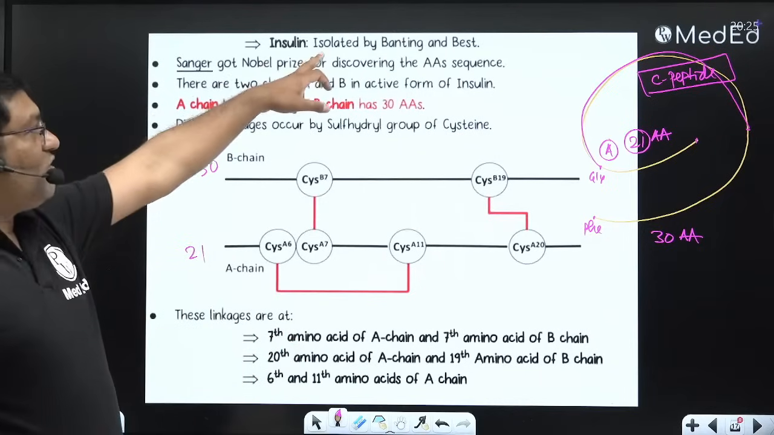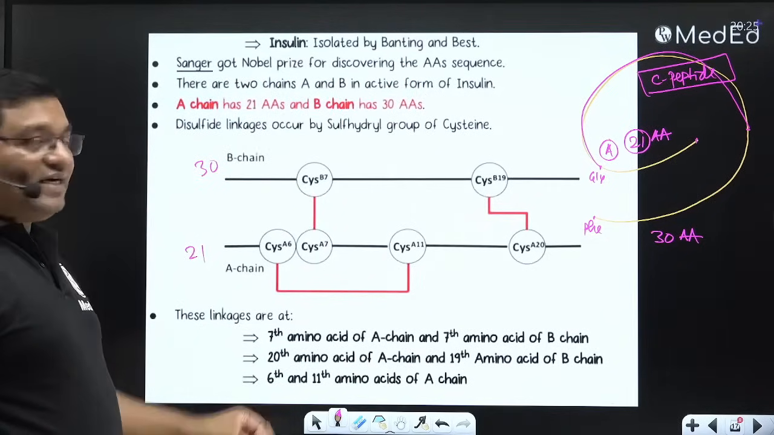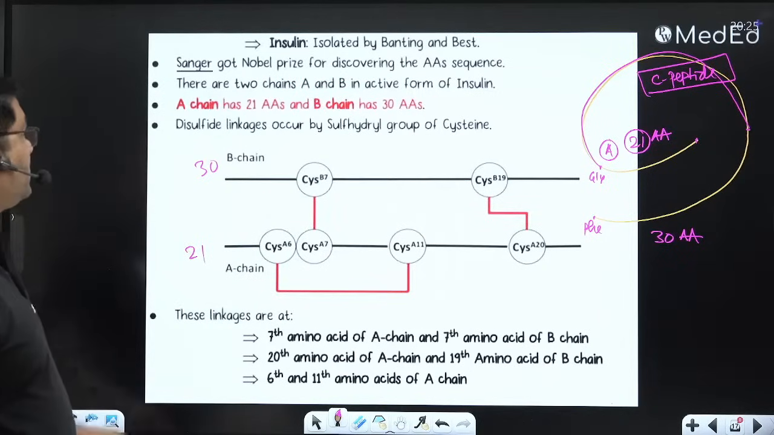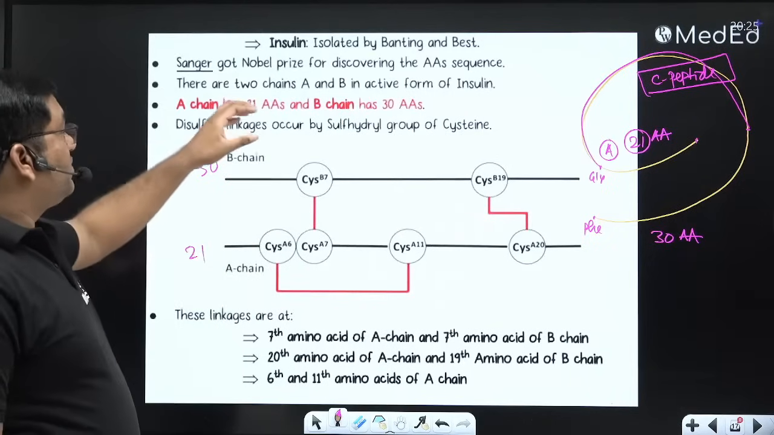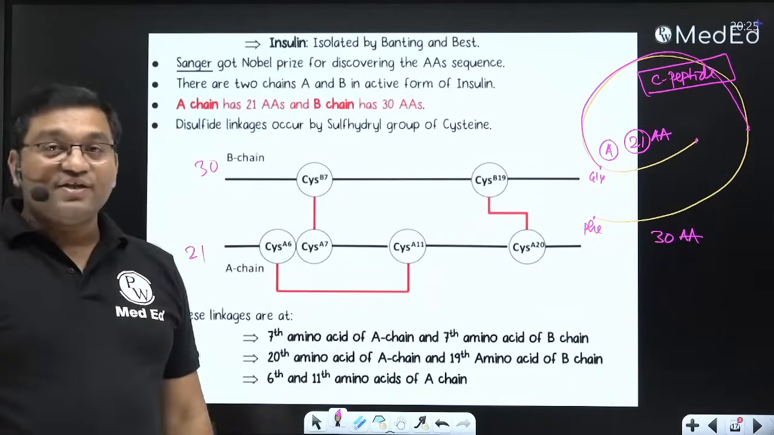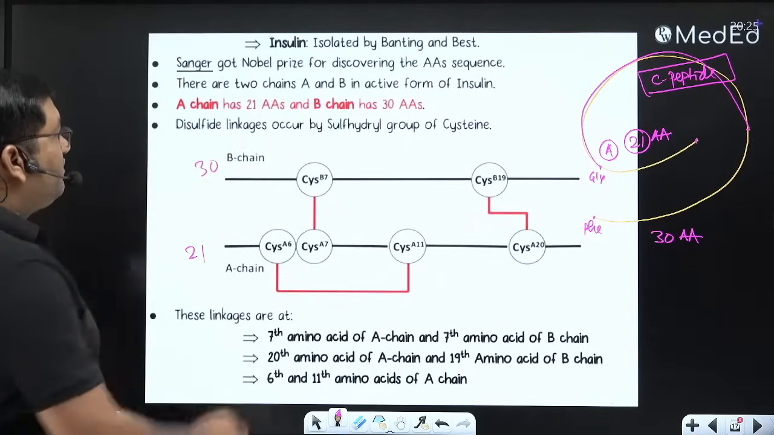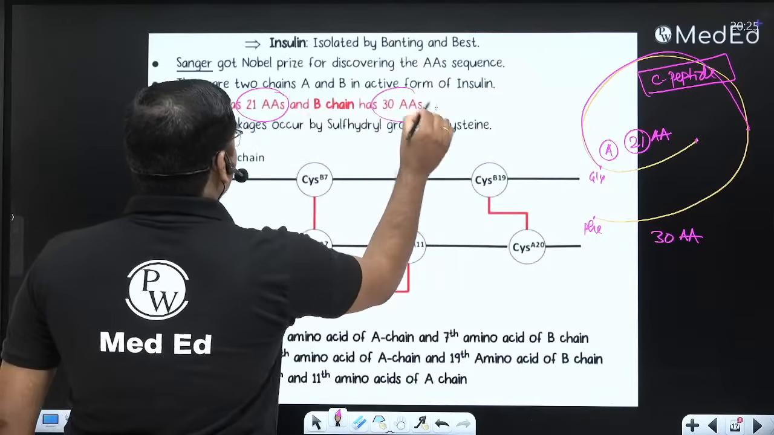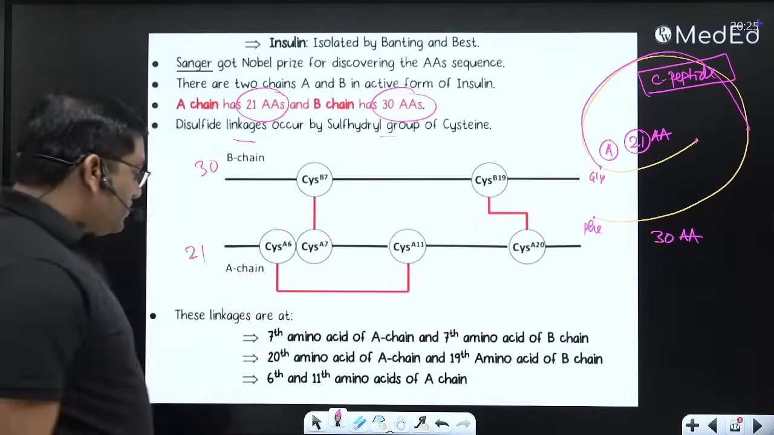Insulin was isolated by Banting and Best, and Banting and MacLeod got the Nobel Prize. Sanger got the Nobel Prize for the discovery of the structure, meaning the amino acid sequence of insulin. There are two chains, A and B; A has 21 amino acids, B has 30 amino acids. Disulfide linkage occurs through the sulfhydryl group of cysteine.